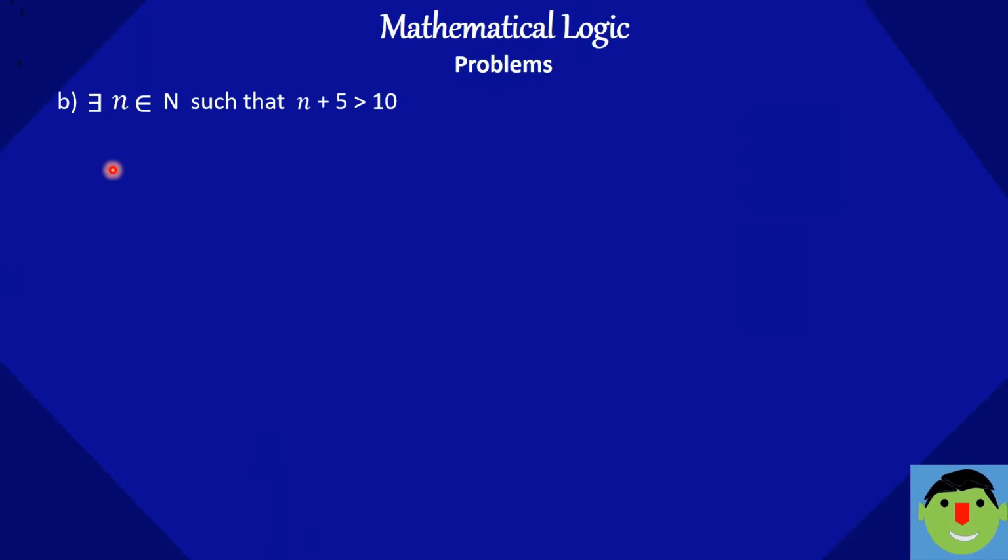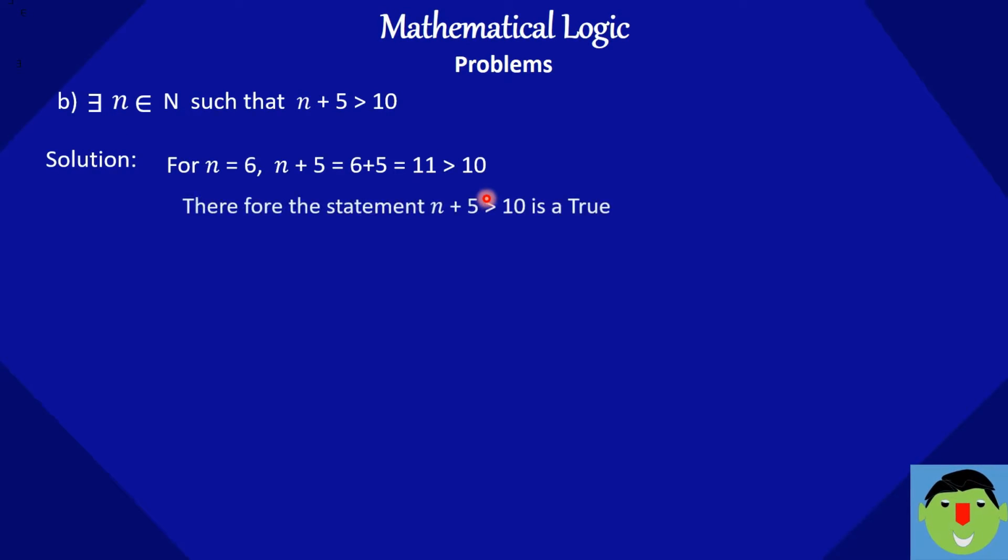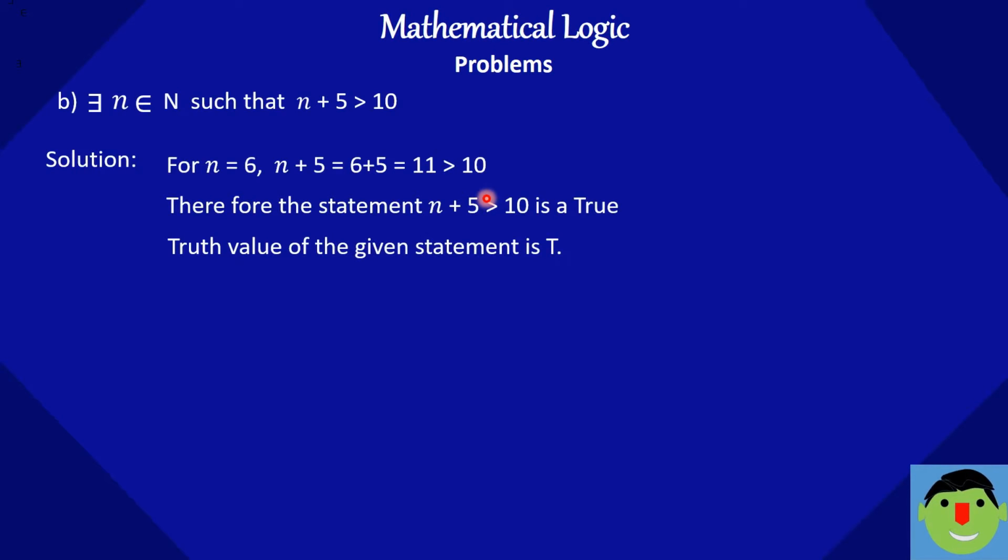Next problem: there exists n belongs to capital N such that n plus 5 is greater than 10. Solution: if we consider n is equal to 6, then 6 plus 5 is equal to 11. So 11 is greater than 10. So there exists means some number is existing in the set of numbers. So we can say that this statement is true and the truth value of the given statement is capital T.